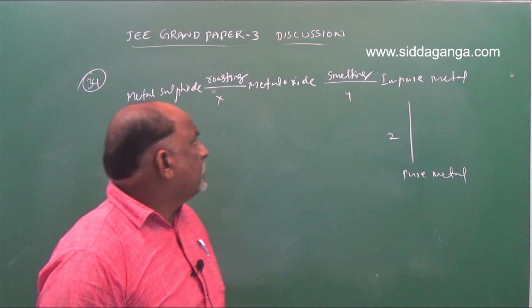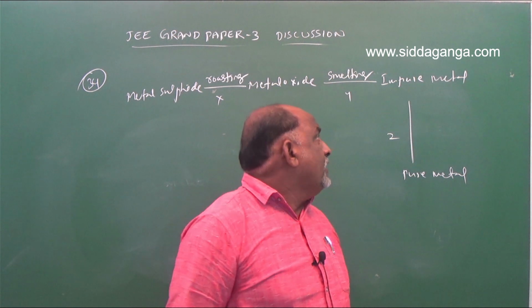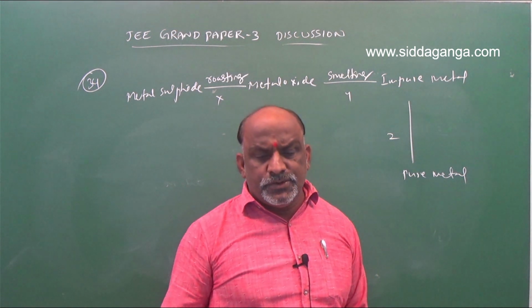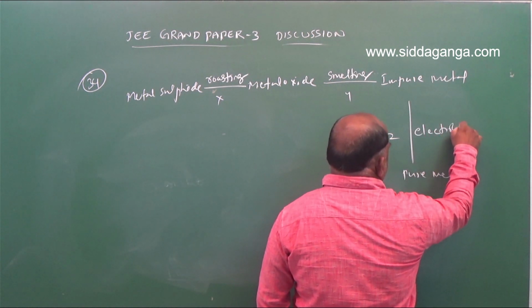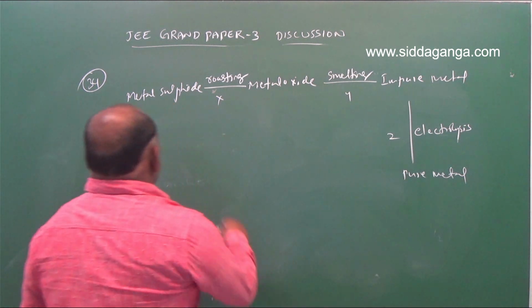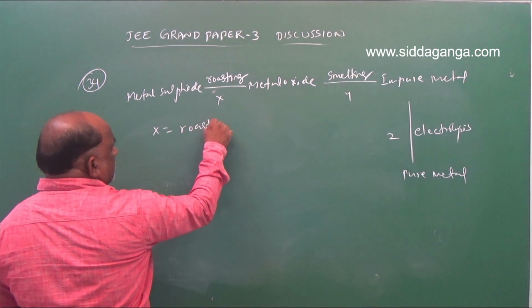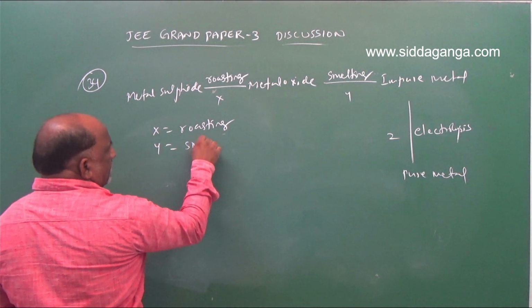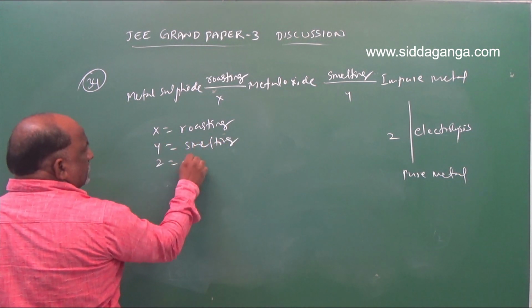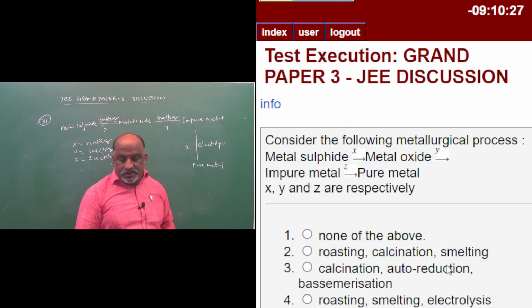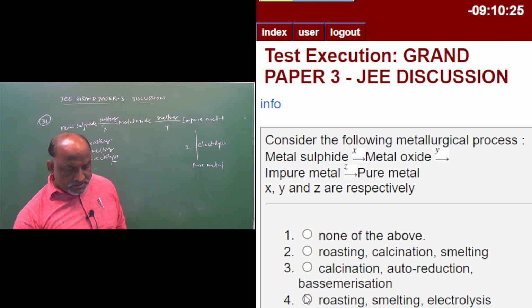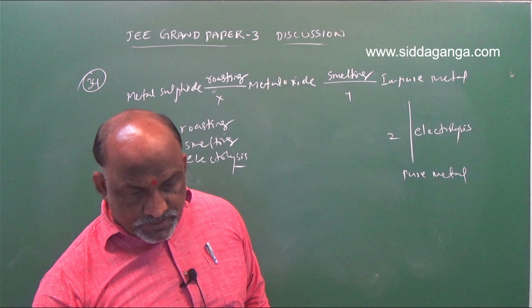So one is roasting, second one is smelting. And impure metal to pure metal, we go simply with electrolysis. So x is equal to roasting, y is equal to smelting, and z is equal to electrolysis. Simple answer. This is very easy to find. Concept background: roasting, smelting, and electrolysis. Next question, number 35.